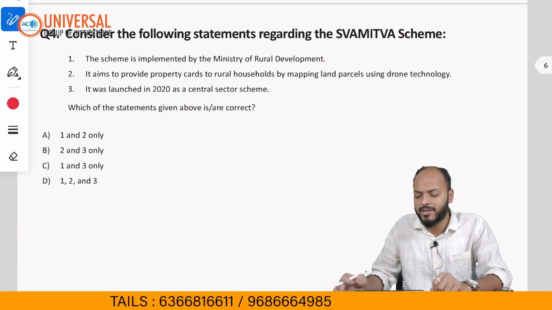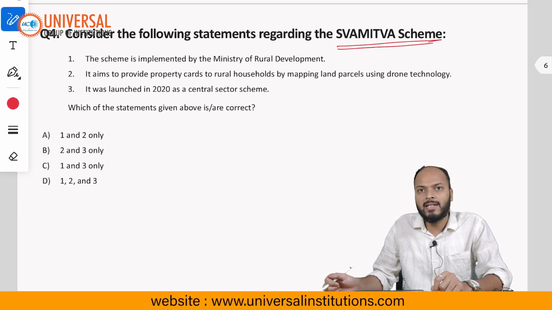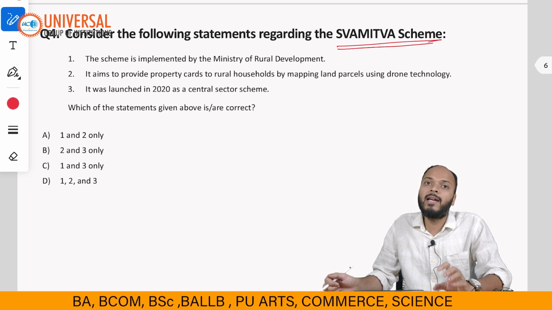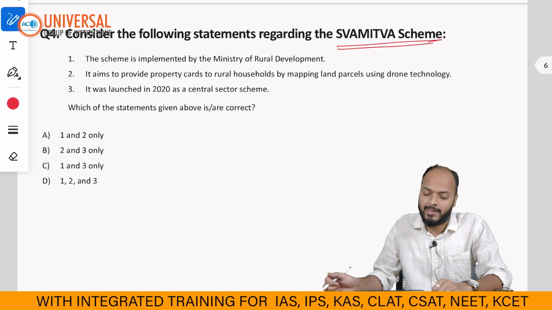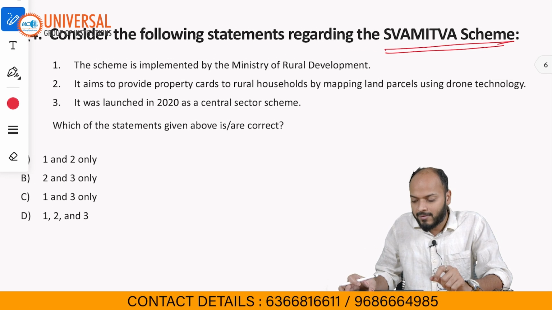Moving forward to the next question, the Swamitva scheme. This scheme was in the news because recently the Prime Minister of India has given more than 50 lakh Swamitva cards, or property cards, to people in rural parts of India, right? And hence this scheme was in the news. We'll be seeing the details of this scheme now.